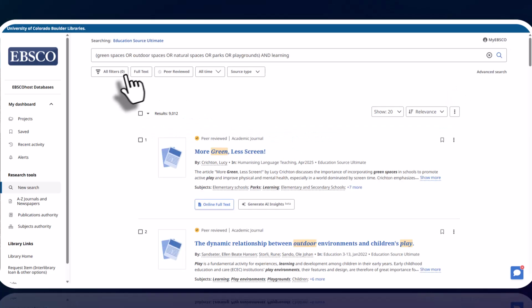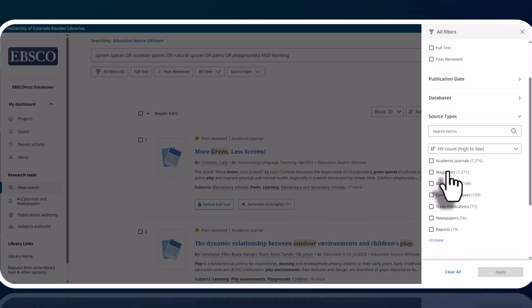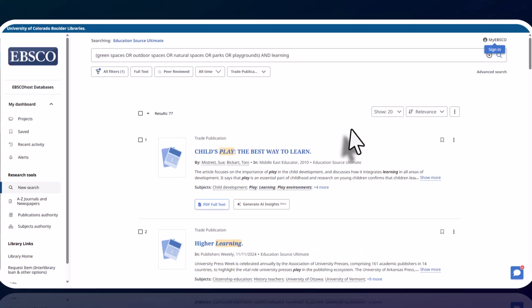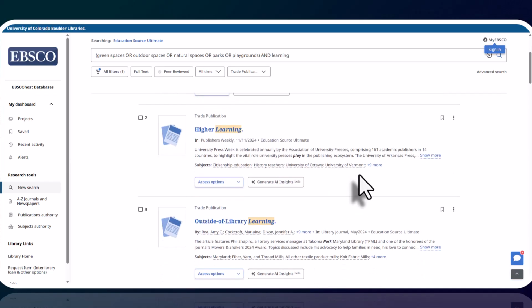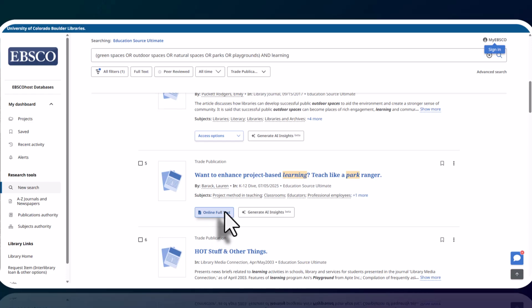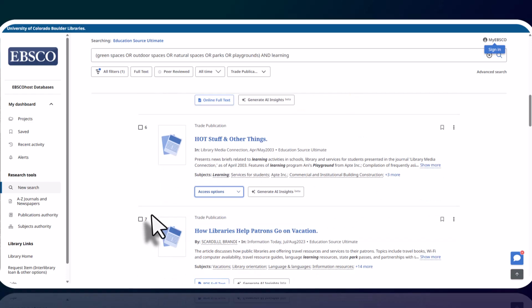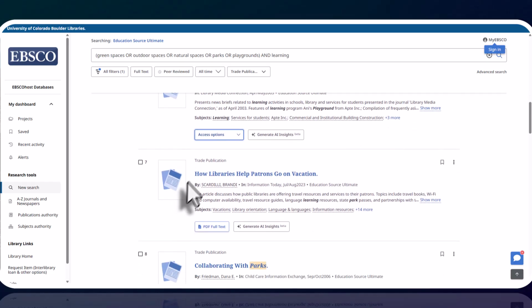I'll click search. And once again, this time we are looking for trade journal articles, so I will go to All Filters, click Source Type, and click Trade Publication, and click Apply. And here are some results from trade journals about green spaces or similar concepts and student learning. Once again, click on the Online Full Text button or the Access Options button or the CU Full Text button to get to the full text of the article.